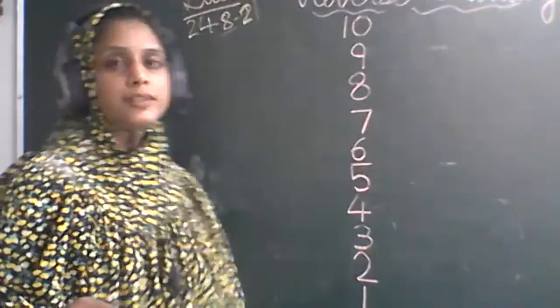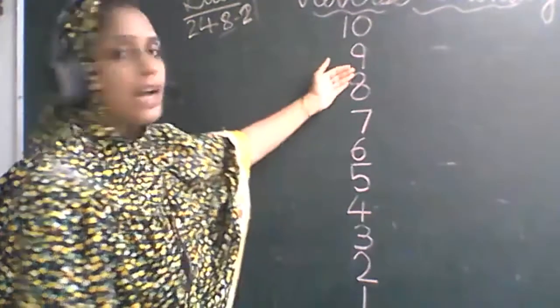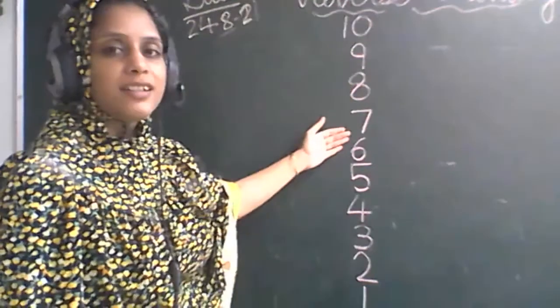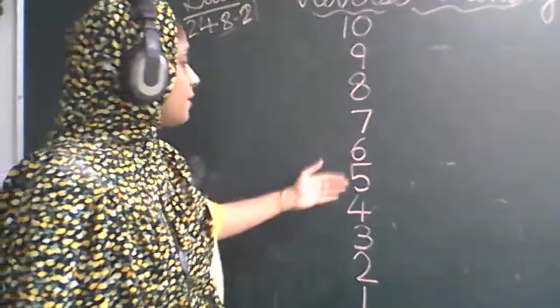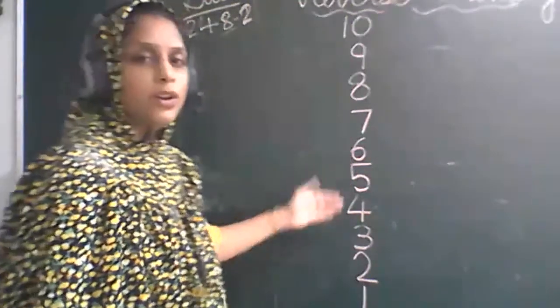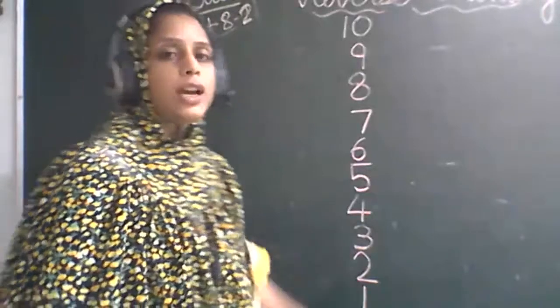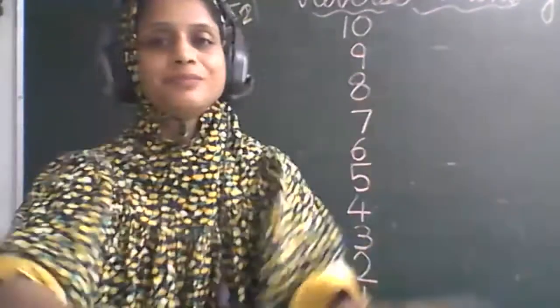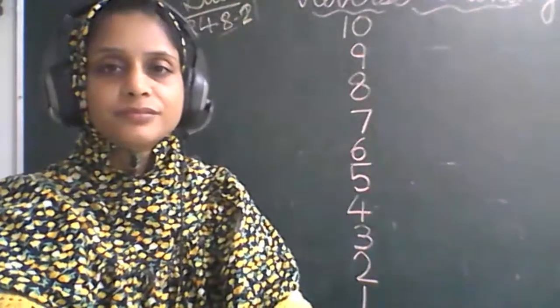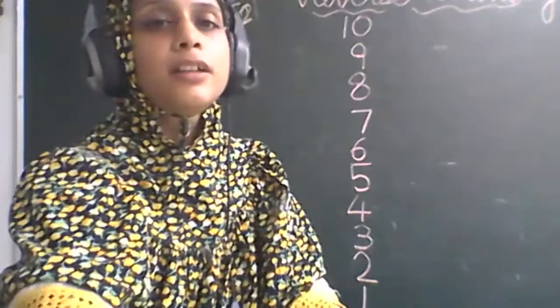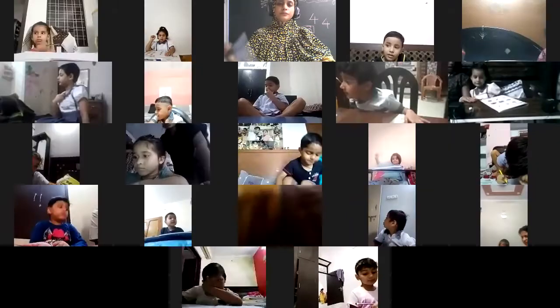Read and write. 10, 9, 8, 7, 6, 5, 4, 3, 2, and 1. Come on, write down the reverse counting.